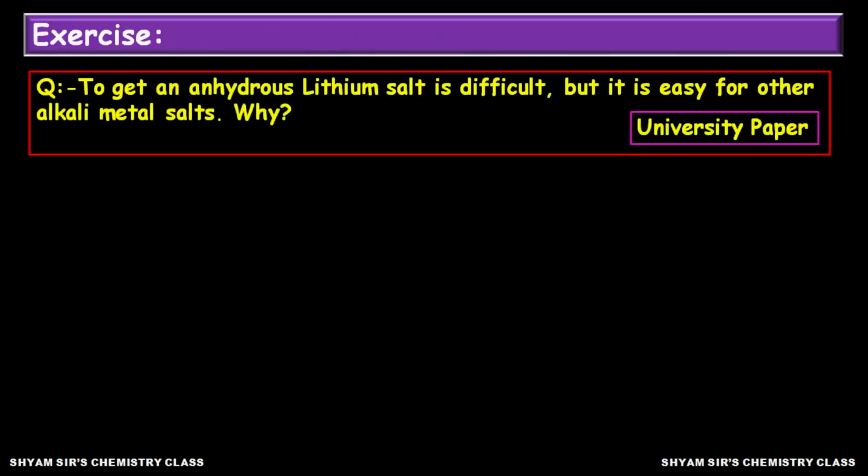Now see this exercise. This is a very important and interesting question. This is a university paper. So let us see what this problem is. To get an anhydrous lithium salt is difficult, but it is easy for other alkali metal salts. Explain why. You have to explain why it is difficult to get anhydrous salt of lithium, whereas for other alkali metals the anhydrous salt is available. So let us see how we can explain this problem.